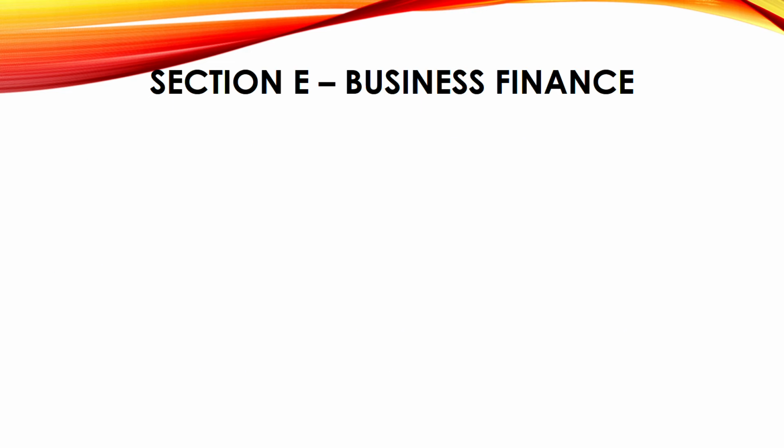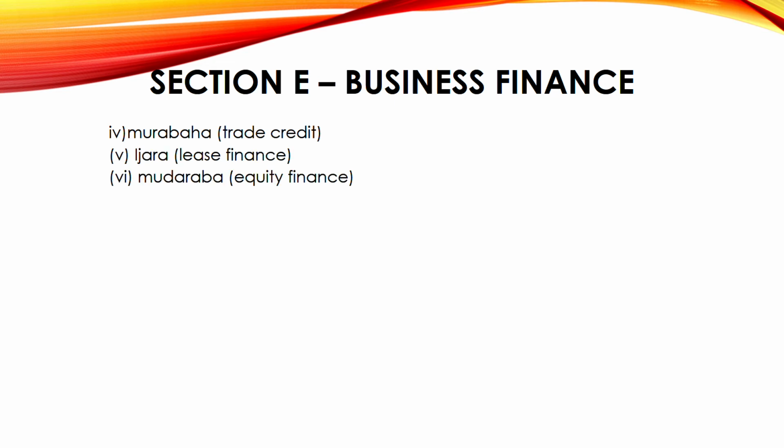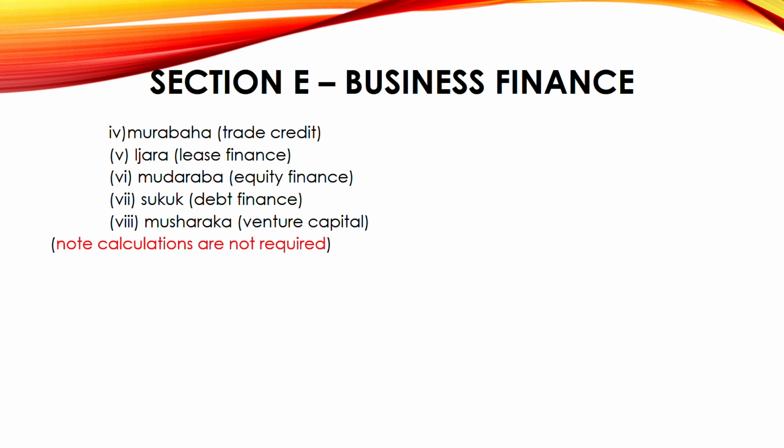On the next page. Murabaha, which means trade credit. These are the Arabic words on the left, and in the brackets are your meanings in English. Okay, trade credit. Then we have ijara, that means lease finance. Then we have mudaraba, which means equity finance, and then we have sukuk, debt finance. Musharaka, venture capital. Note, calculations are not required. So for your Islamic finance, even in your AFM also, calculations are not required. Good thing. Only the theory part. You have to write, that's it. And you don't have to write lengthy things here. So don't worry. It will be short.